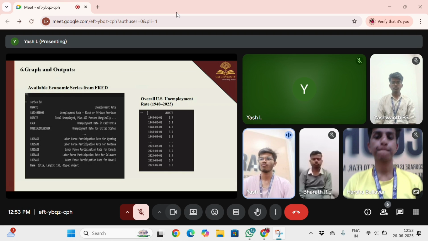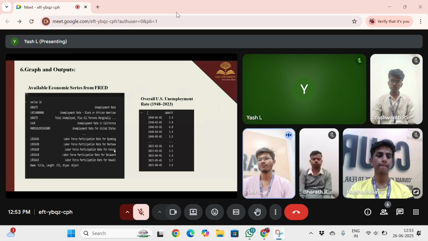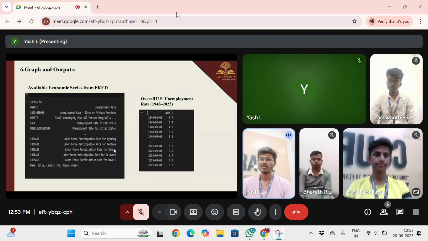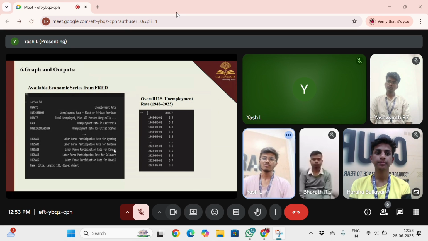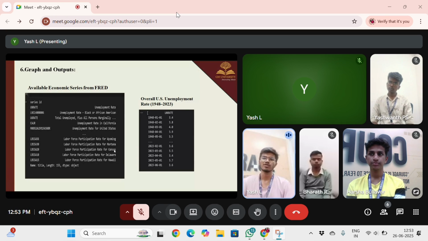And the right box shows the unemployment rate from 1948 to 2023, displaying the sample output as a U-rate series, starting at 3.4% in 1948 and ending at 3.6% in 2023, showing the historical fluctuations, helping to analyze the long-term unemployment rate in the USA.